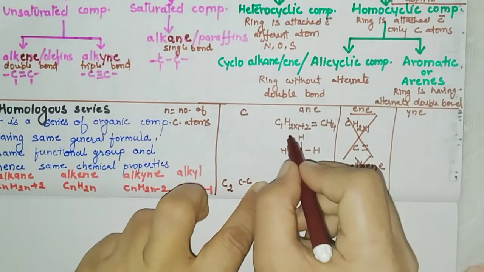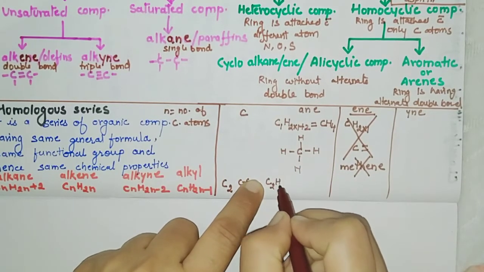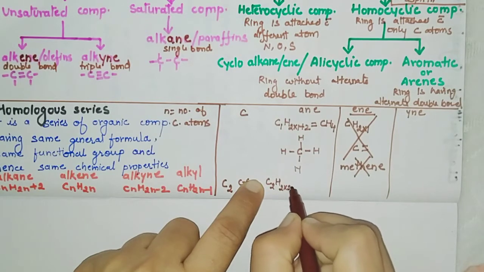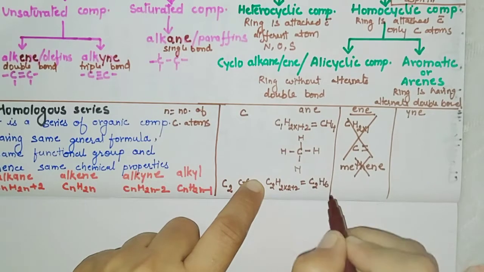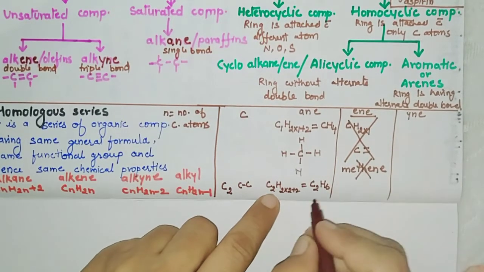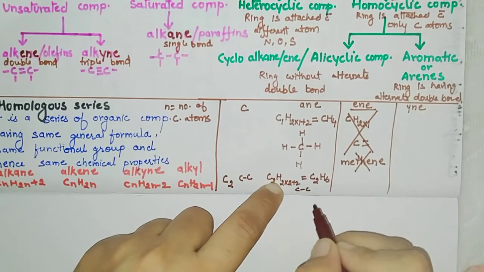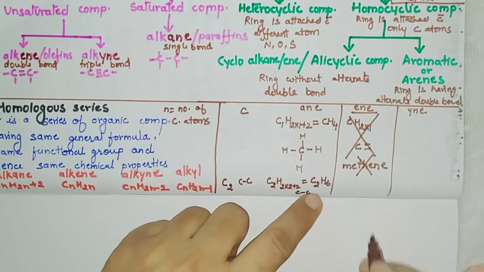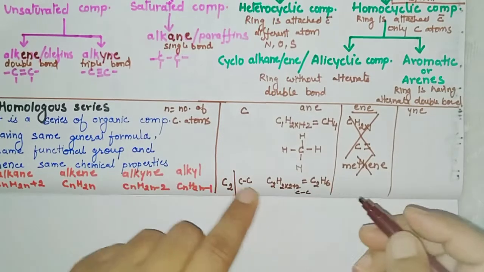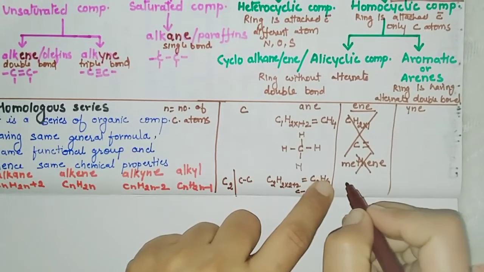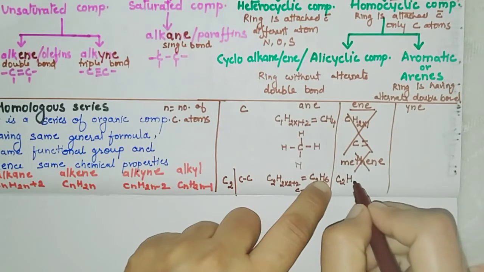Okay, now the second example, when we have 2 carbons, CC like this. We put the same formula here, C2H2 into 2 plus 2, this becomes our C2H6. This is our alkane. Its structure will be like this. Now for the ENE, our formula will be C2H4.